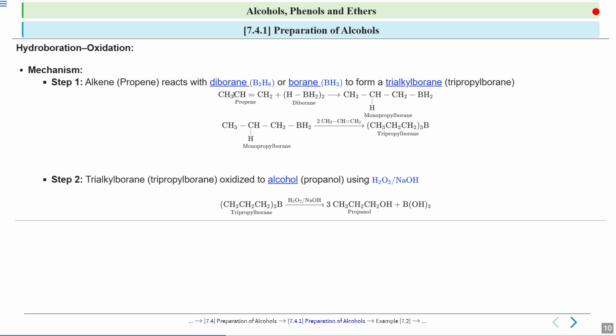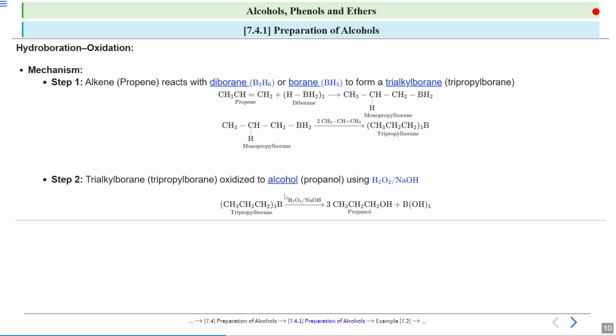But in this particular reaction, you will notice that we are not adding the water directly, but still in the product we are attaching one hydrogen and one OH group, because in this reaction we are getting one hydrogen from this borane or diborane and we are getting the OH group from this hydrogen peroxide. So that means we are indirectly getting the hydrogen from diborane or borane, and the OH group indirectly from this hydrogen peroxide. So it is an indirect addition of water. I hope now this point is clear.